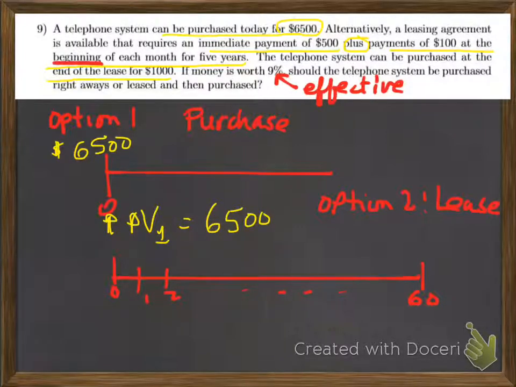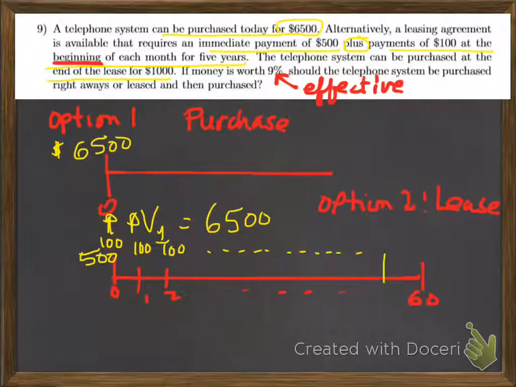So I'm going to mark that on my timeline, this $500 immediate payment. That's at 0. And in addition to that, we're going to be making $100 at the beginning of every month for 5 years. So I'm going to be making an additional $100 at the beginning of every month. So it's going to start today. And $100, that's an annuity due, people. And N is still going to be 60.